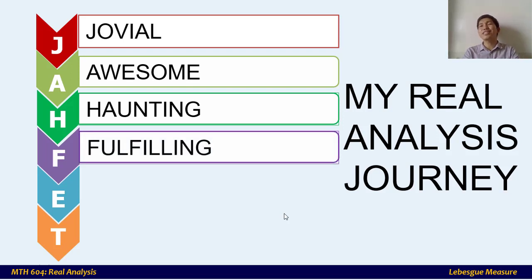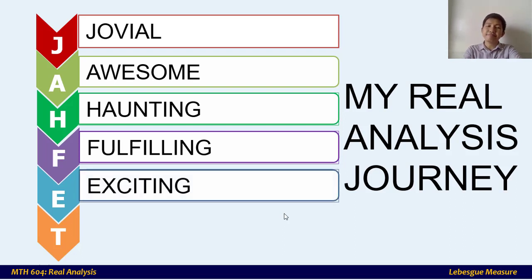E is for fulfilling, because when I started to learn analysis, I began at the very basics of real numbers. I thought it was very basic, but if you delve into it, there are many complexities in real numbers. When you understand all of this and move on to the next lessons, it's fulfilling. T is for exciting, because when you learn something and get satisfied, you want to learn more.